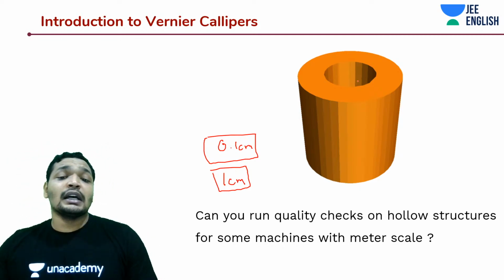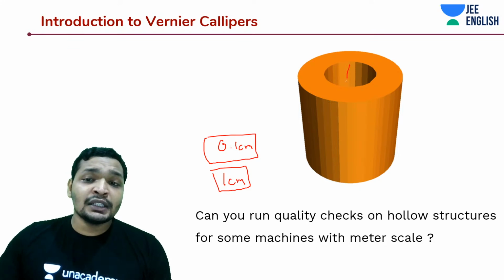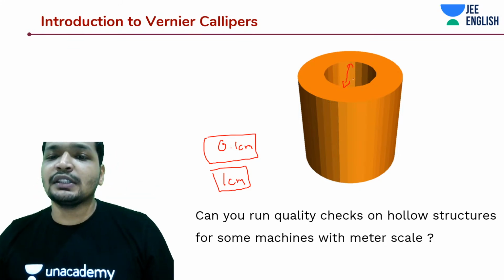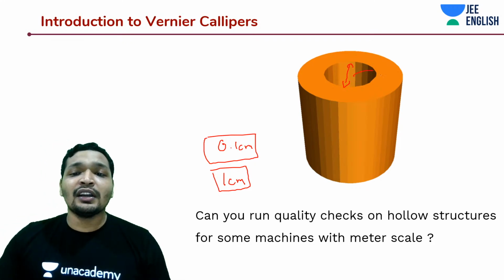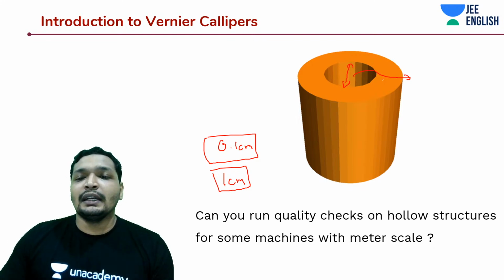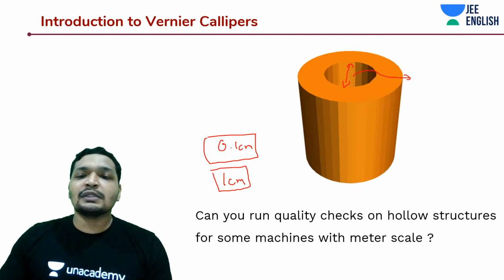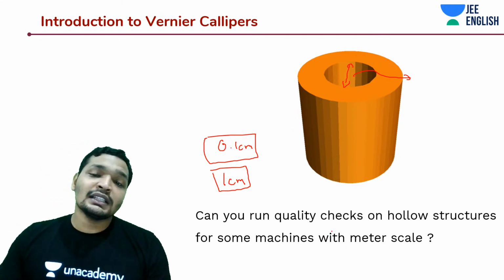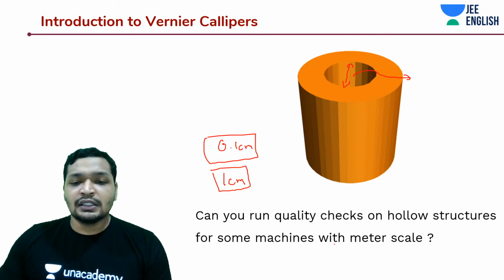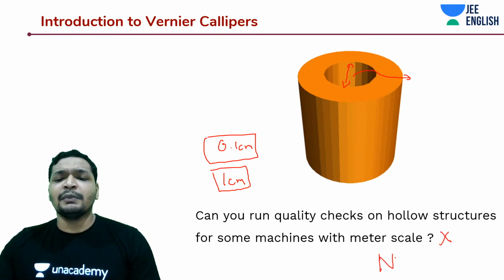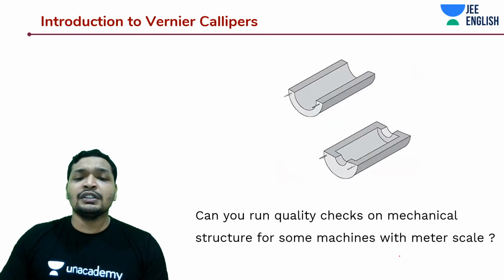Do remember, guys, if I have to measure the internal diameter, it's not possible. You place the scale on top of this hollow cylinder, but still it's not accurate. You need to make sure things are accurate while designing industrial stuff or machines, because you don't want your machine not to work, or to have to redesign the structures while manufacturing. So again, a meter scale is not applicable. It's a big no when it comes to engineering stuff.